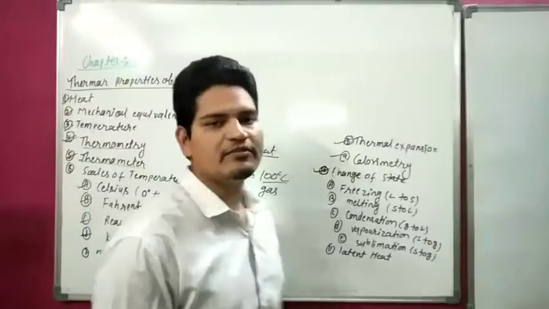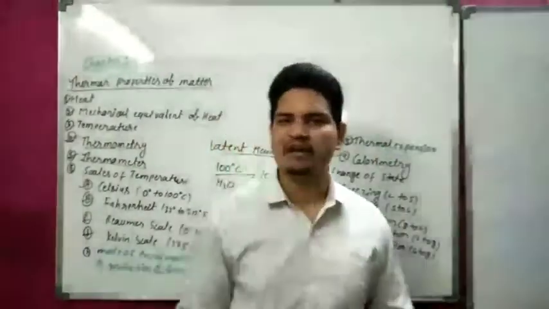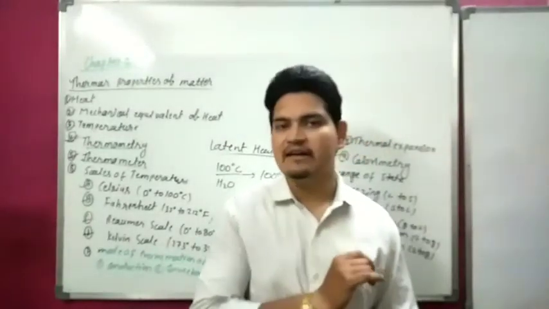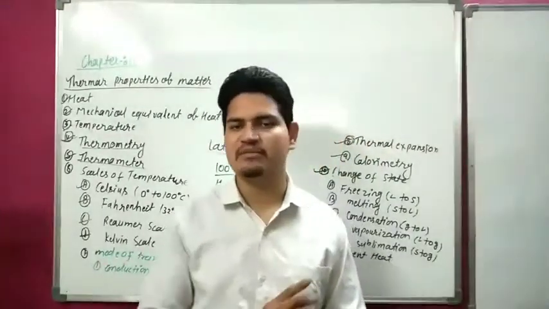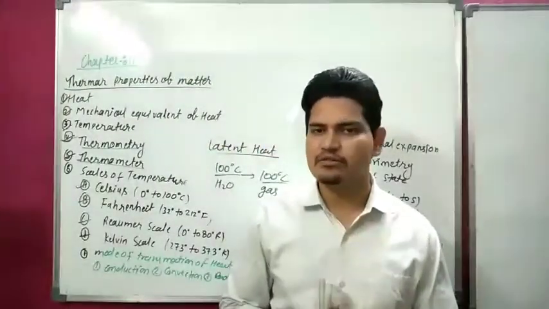So during the change of state, the temperature of the substance remains constant, but heat does not remain constant.